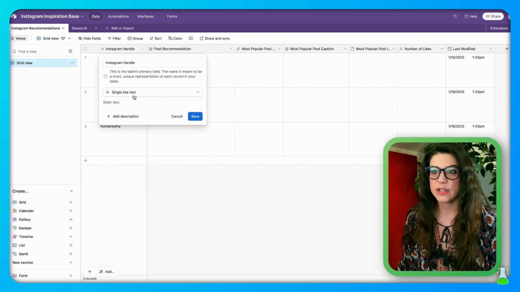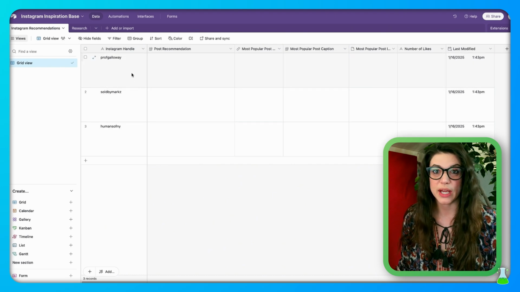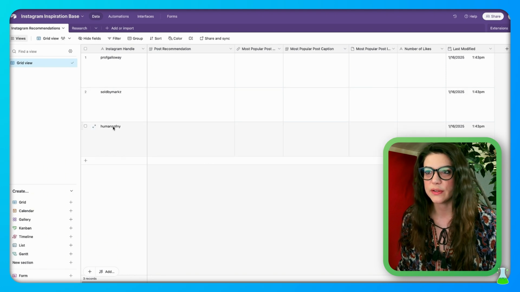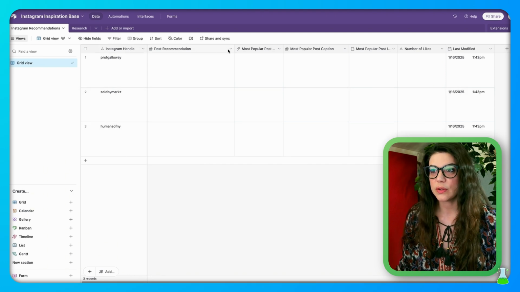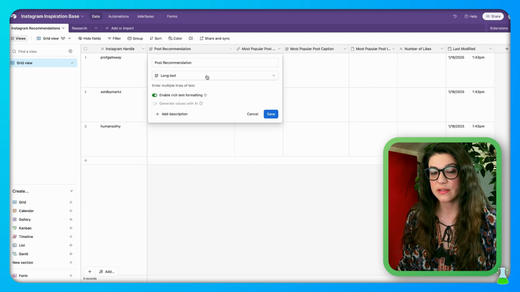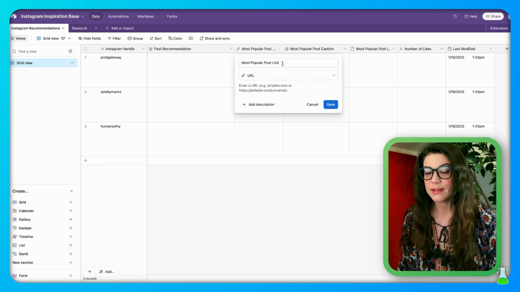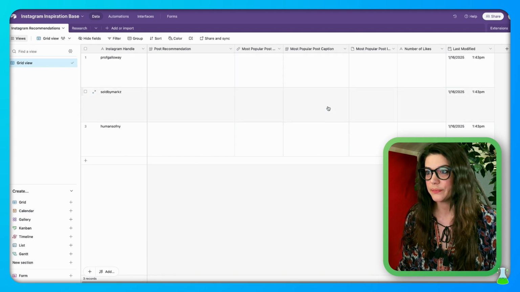You want to edit field and choose single line text from the drop down. You'll see I already have some Instagram handles in here. These are more inspirational Instagram channels, leadership types of channels. Then the next column, you're going to want to label post recommendation. Edit this field to be a long text field, and you want to enable rich text formatting here. Next field is going to be called the most popular post link. So this is where a link to the most popular post for that channel will appear, and you're going to make this a URL field.